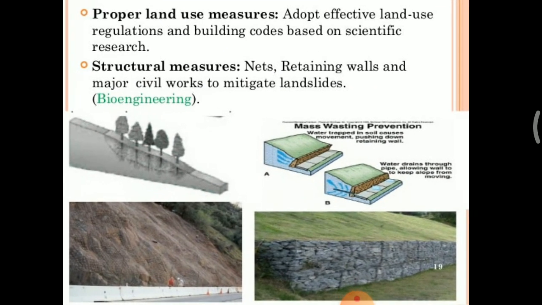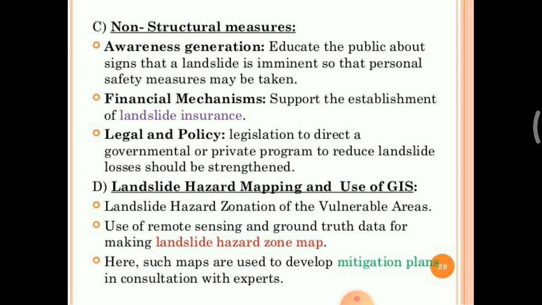The non-structural measures are awareness generation: educate the people about the signs that a landslide is imminent so that people's safety measures may be taken. Financial mechanisms to support the establishment of landslide insurance. Legal and policy legislation to direct a governmental or private program to reduce landslide losses should be strengthened.